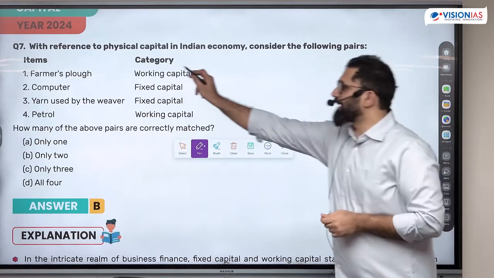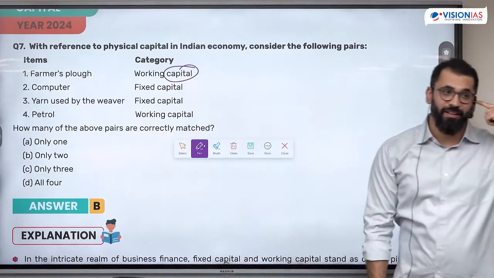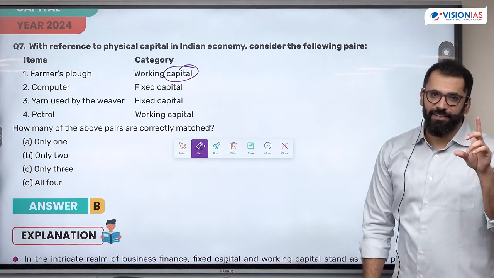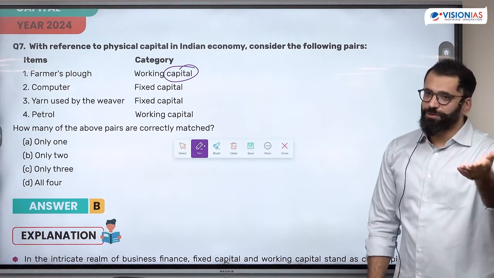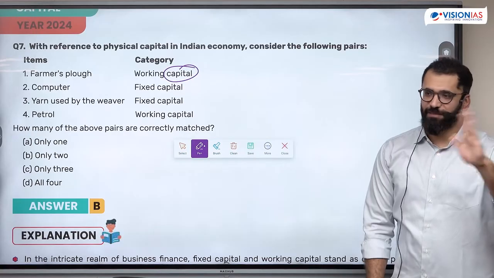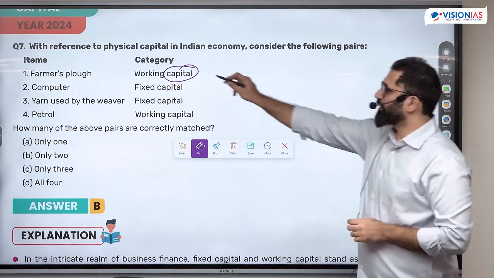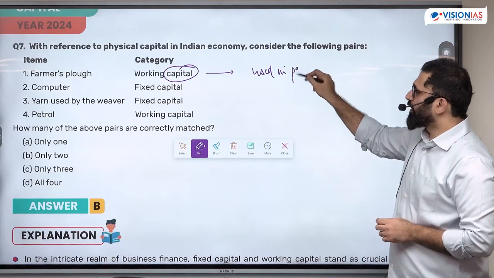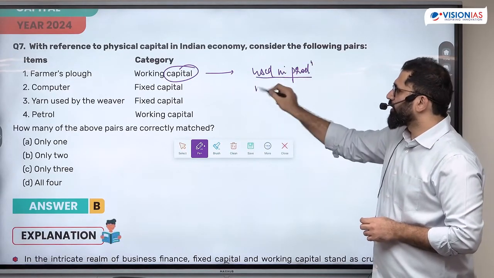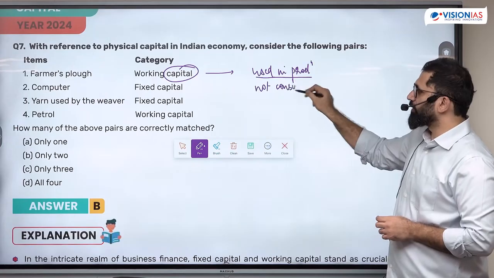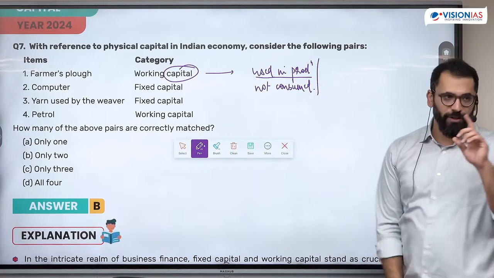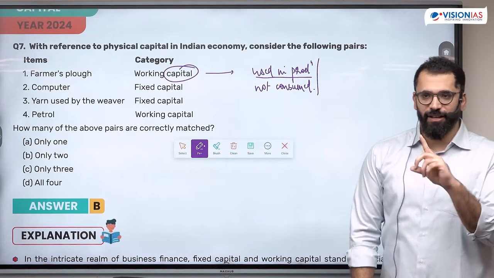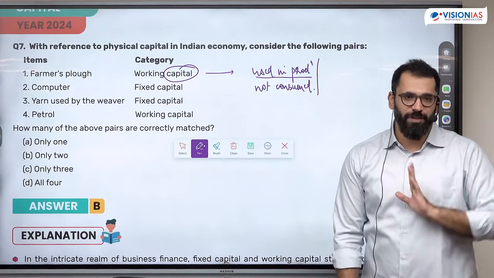Capital is asset formation, but what does asset mean? What is the definition of asset? Something which gives a future use. Asset is something which gives a future use. Capital is an asset which is used in production but not consumed in the process. This is the meaning of capital goods. This is what we call physical capital. Used in production but not consumed. It will give future use only if it is not being consumed.